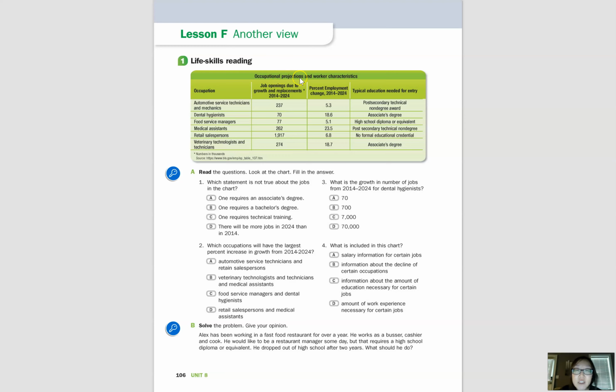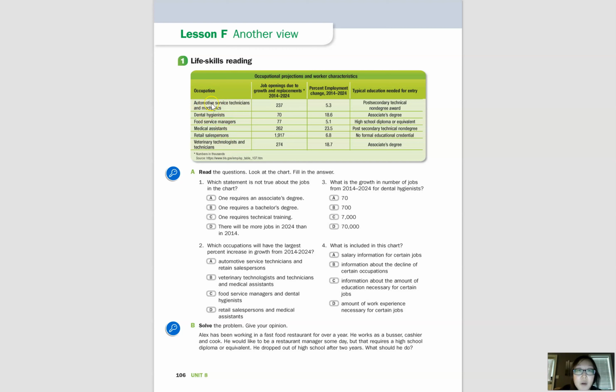And projections is like something that you can guess about the future based on numbers that you have now. So projections are numbers about the future or guesses about the future. And then worker characteristics. So this you probably already know.